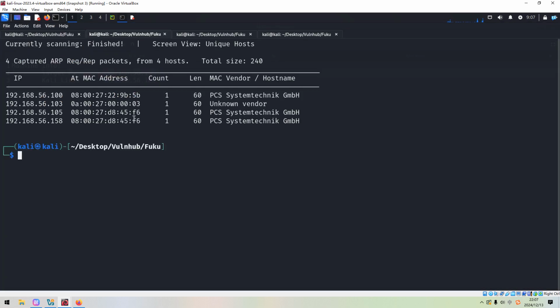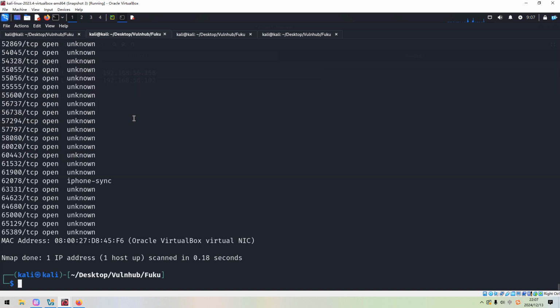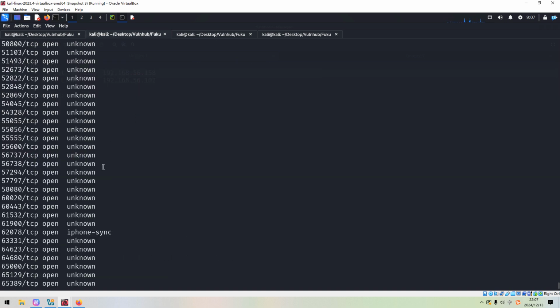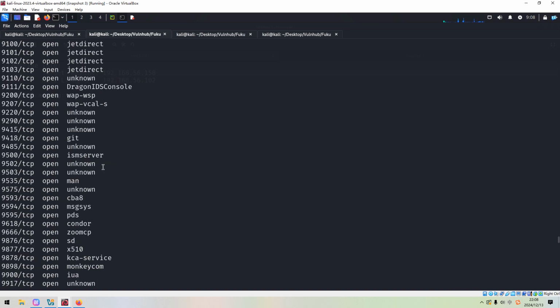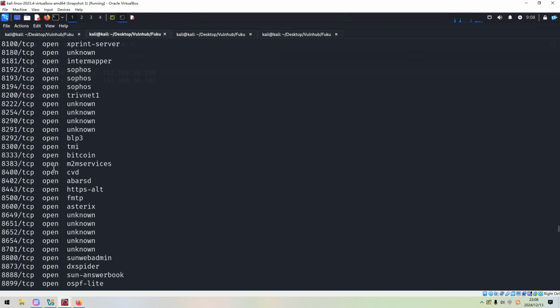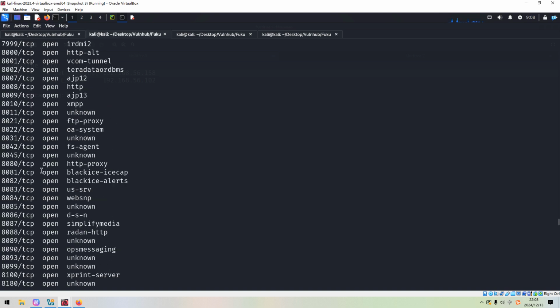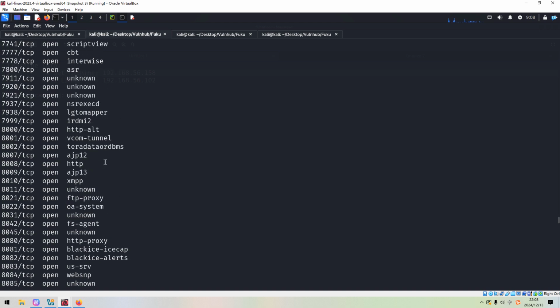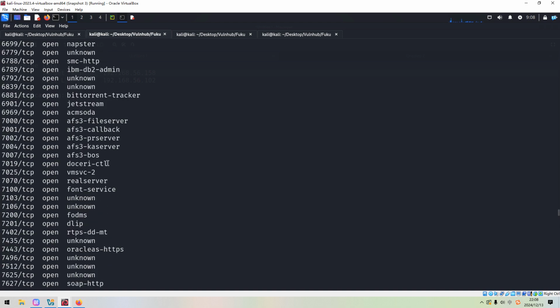So next, we can do the Nmap scanning. For example, we can do the scan again with Nmap. As you can see, immediately we got the results back from the target. And the results are very unusual. Almost every port number is open, okay? So there must be something weird, right? There'll be something running at the server side. We do not know what it is.